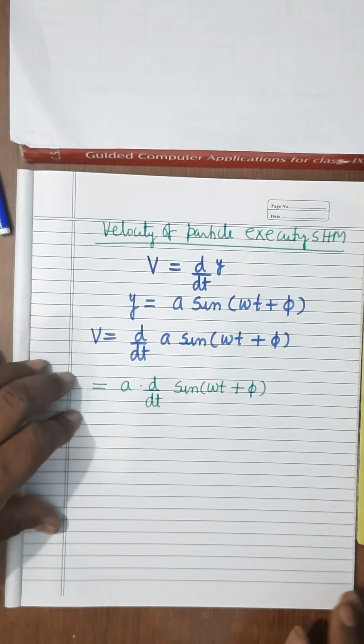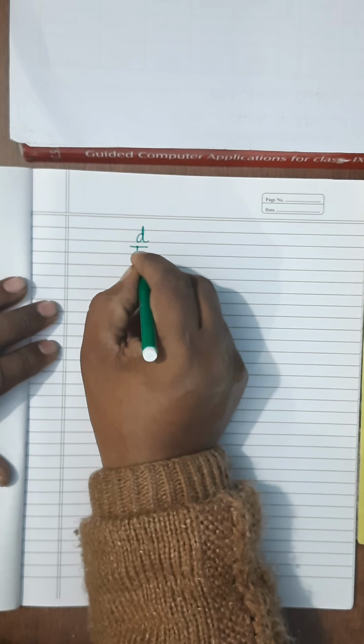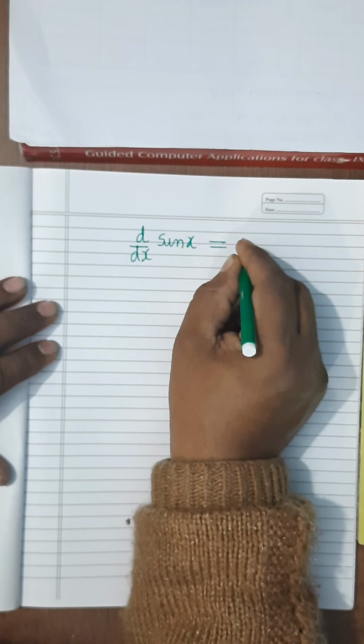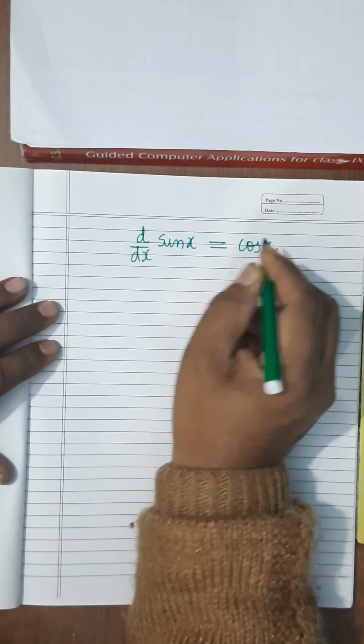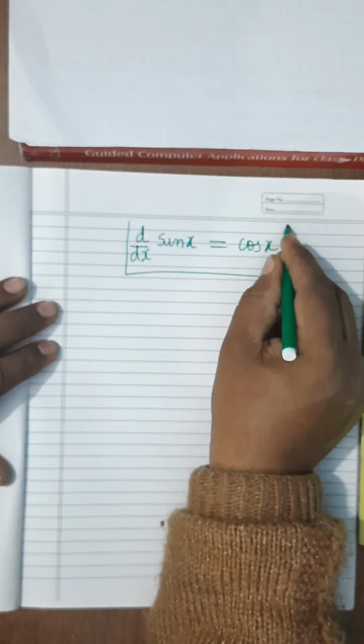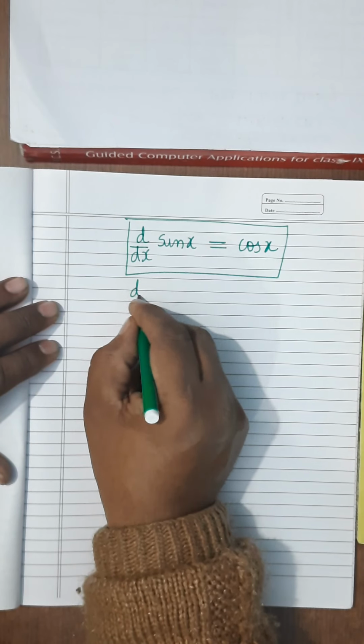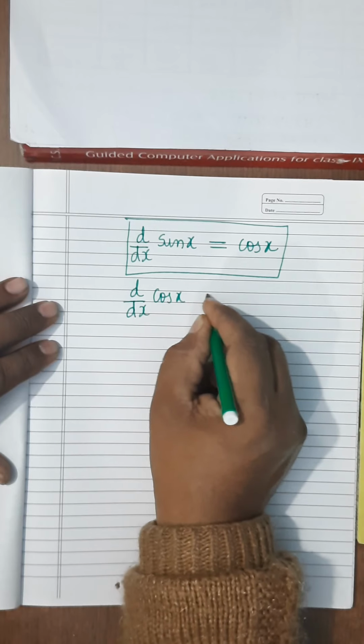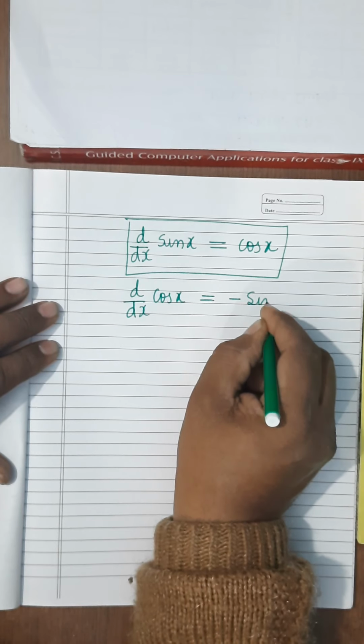You can see there is one formula, d by dx of sin x equals cos x. We will use this formula. And there is one more, d by dx of cos x equals minus sin x.